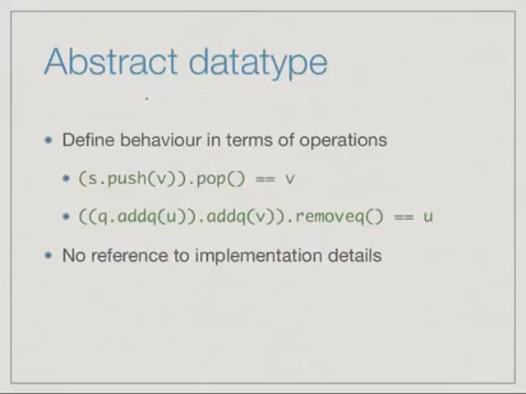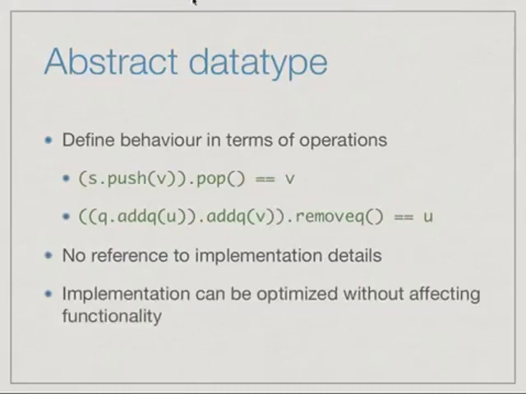So the important thing is that we would like to define the behavior of a data type without reference to the implementation. Now this can be very tedious because you have to make sure that you capture all the properties between functions, but this can be done, and this is technically how an abstract data type is defined. For our purposes, we will normally define it more informally, and we will make reference to the implementation, but we definitely do not want the implementation to determine how these functions work.